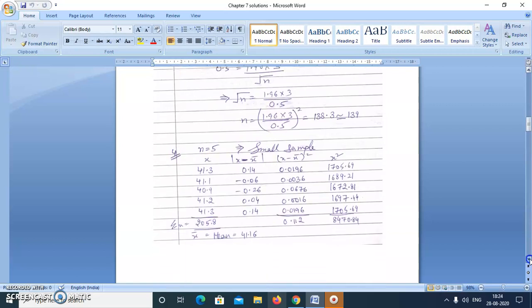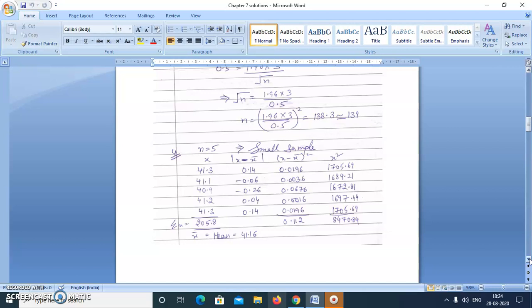So now the next question is a good question. Now we'll move on to small sample questions. So they are somewhat longer as compared to large sample questions. Now in this question, to estimate the mean of a delivery of yarn, 5 standard count tests were carried out with the following results. We are given 5 readings: 41.3, 41.1, 40.9, 41.2, 41.3.